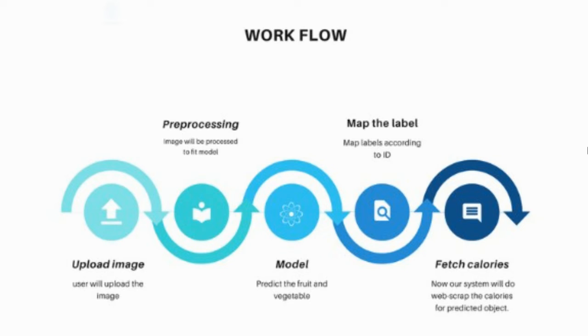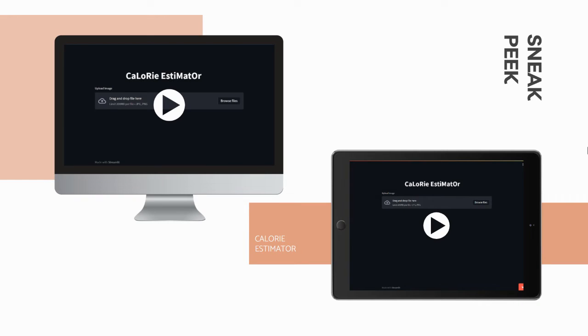Now, our system will display whether the image uploaded contains fruit or vegetable and then the name of the fruit or vegetable. A button will appear asking to find calories. If we click the button, our system will web scrape the calories present in 100 grams of the predicted object and will display these results. Now, as we have seen the workflow of web application, it is time to see the application.